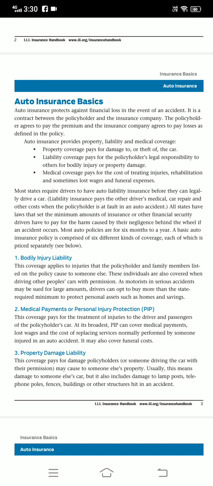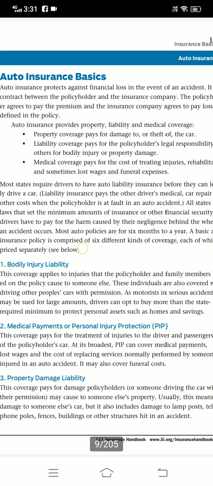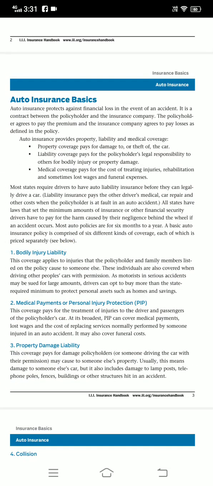Bodily injury liability. This coverage applies to injuries the policyholder and family members cause to others. These individuals are also covered when driving other people's cars with permission. Because serious accidents may involve large amounts, drivers can opt to buy more than the state minimum required to protect personal assets such as homes and savings.